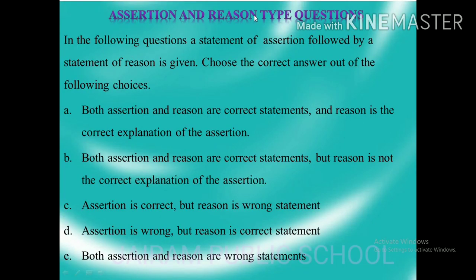Come to the assertion and reasoning type of questions. We have five options here. Option A: both assertion and reason are correct statements, and the reason is the correct explanation of the assertion. B: both assertion and reason are correct statements, but the reason is not the correct explanation of the assertion. C: assertion is correct but reason is wrong. D: assertion is wrong but reason is correct. E: both assertion and reason are wrong statements. These are the options. Based on your question, you have to select the option.